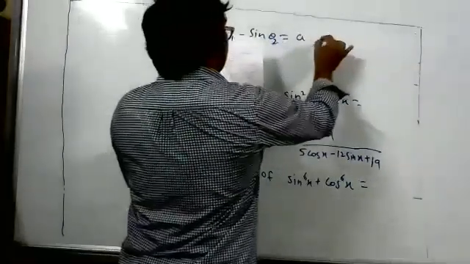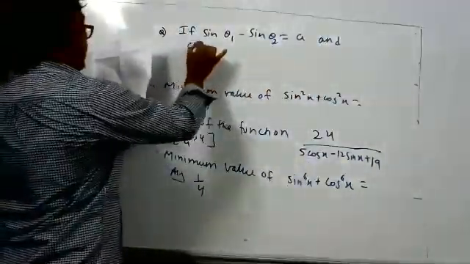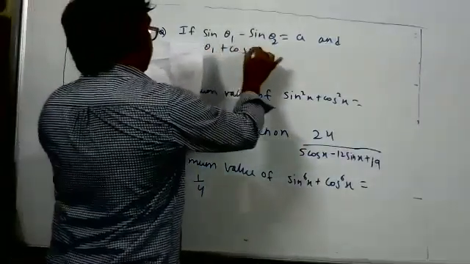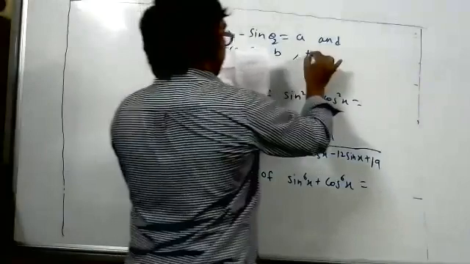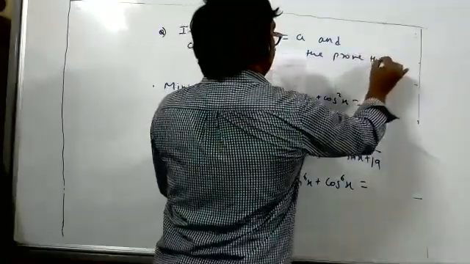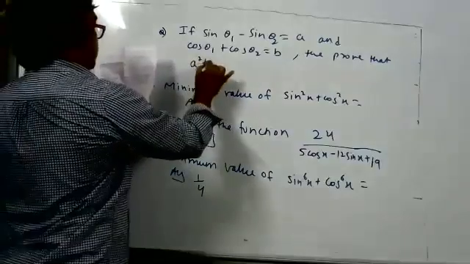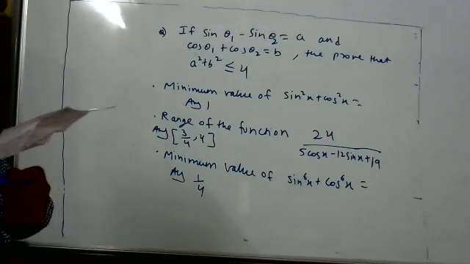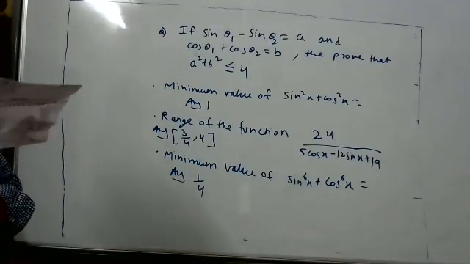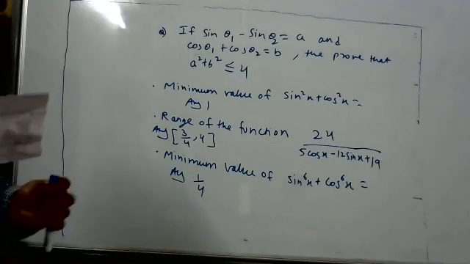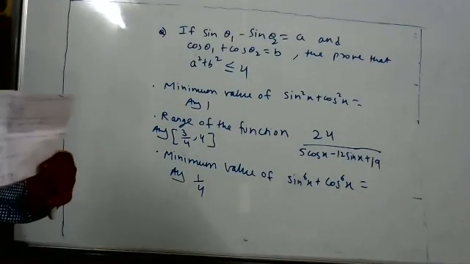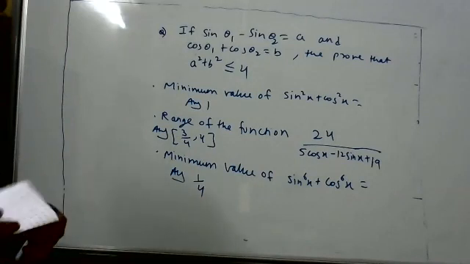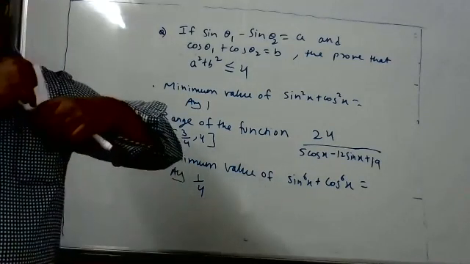Sine theta 1 minus sine theta 2 is equal to A, and cos theta 1 plus cos theta 2 is equal to B. Then prove that A square plus B square is less than or equal to 4. Try this sum. If it doesn't come, I will teach tomorrow. If some doubt is there, I will teach again. Last we didn't have time, so we didn't discuss it. We can discuss tomorrow also. Only time problem is there always.